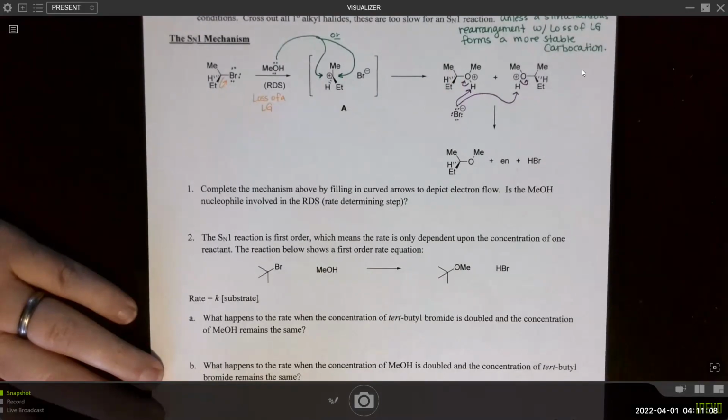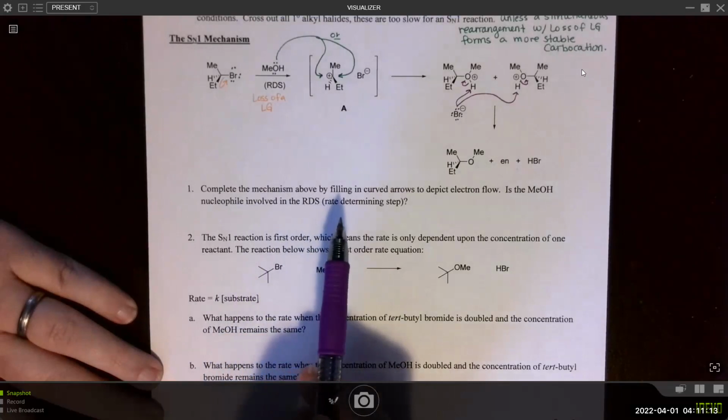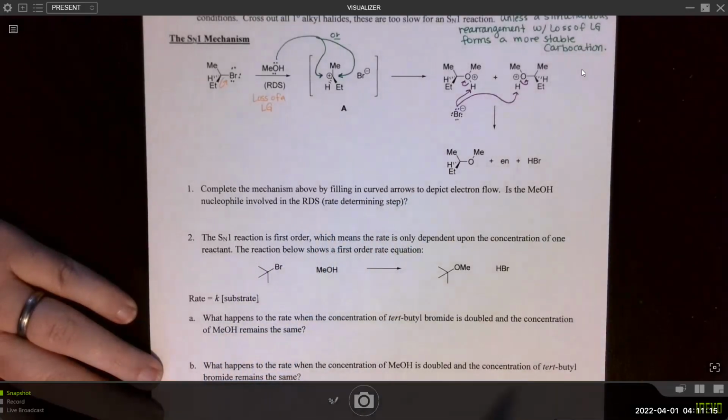So let's look at what we were actually asked to do here. Complete the mechanism above by filling in the curved arrows to depict electron flow. Is the methanol nucleophile involved in the rate determining step?